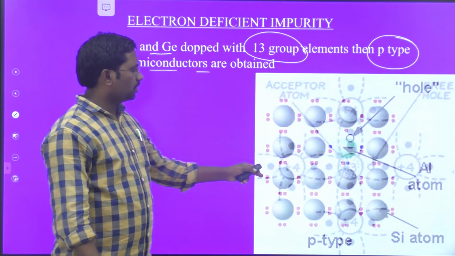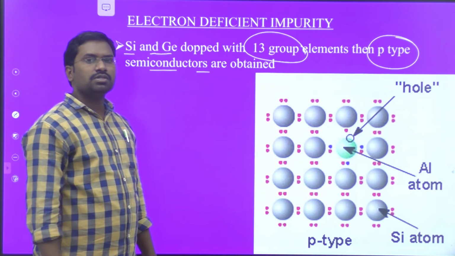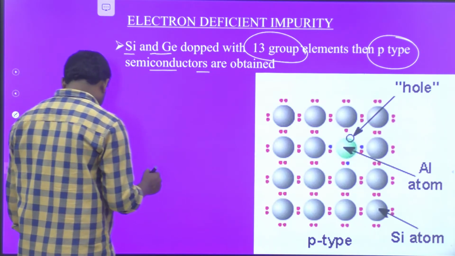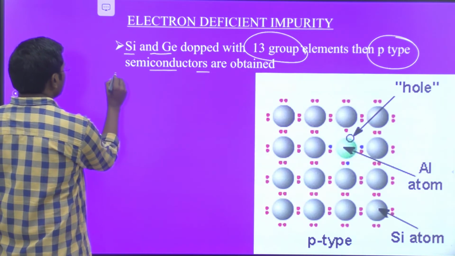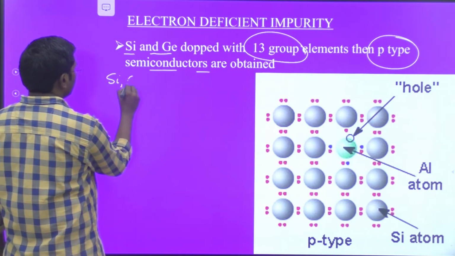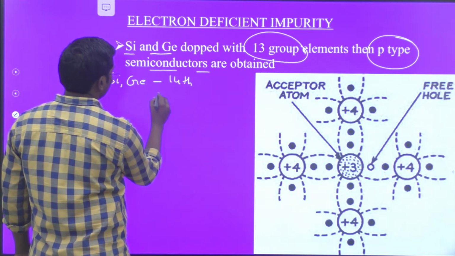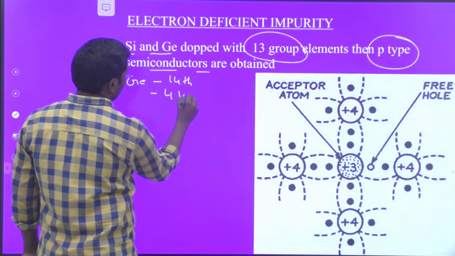Before going to the explanation of this image, I have to explain the phenomenon going on here. I already mentioned in the last slide, silicon and germanium both belong to the 14th group elements, they are semiconductors, and they contain 4 valency electrons.